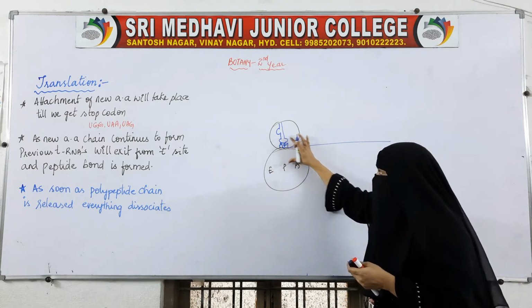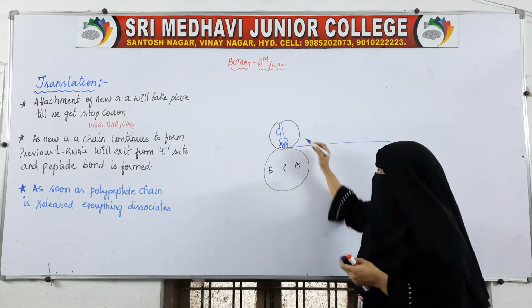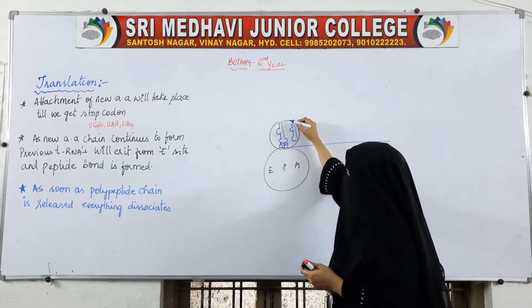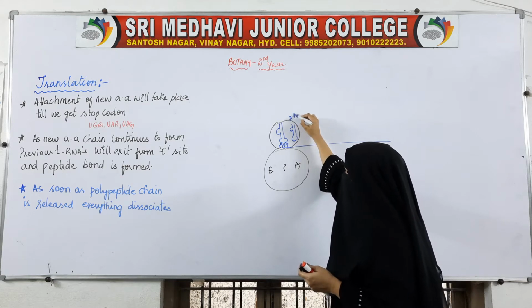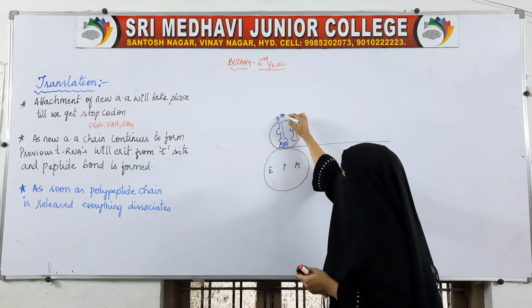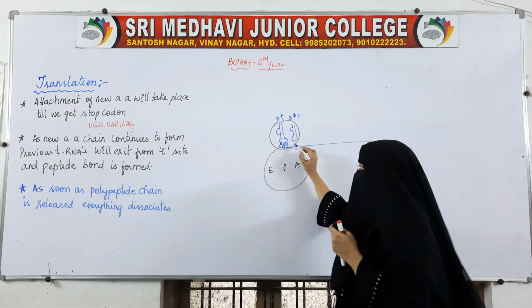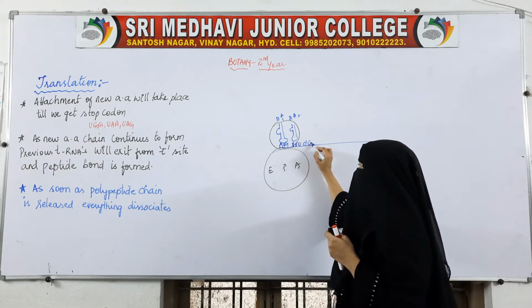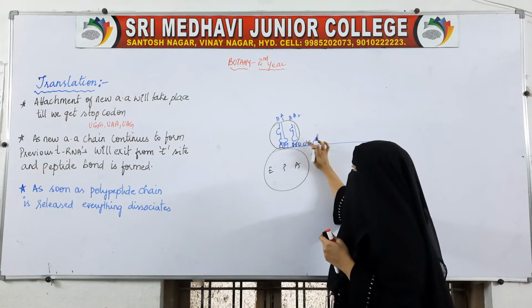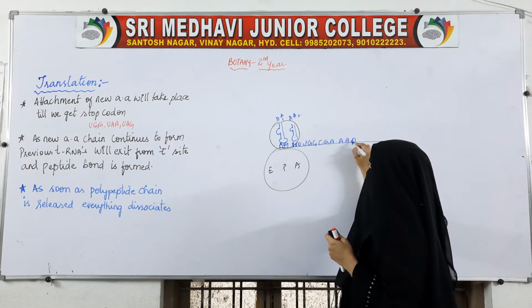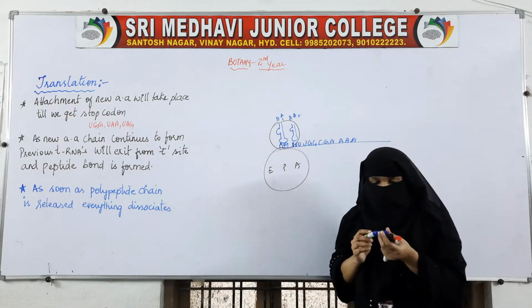Now, this is one amino acid, and this is another tRNA. Just imagine it as amino acid 2, and this is amino acid 1. Amino acid 1, amino acid 2, and some code is there, U, G, C, G, A. So a code like this is there on the mRNA.